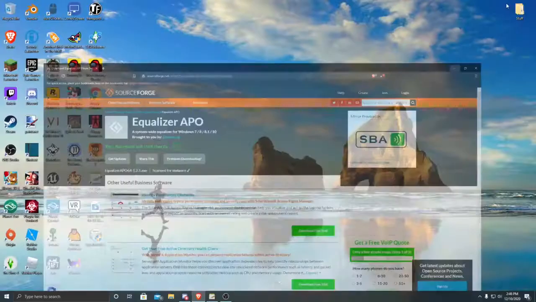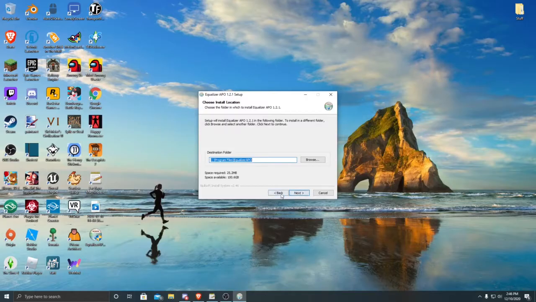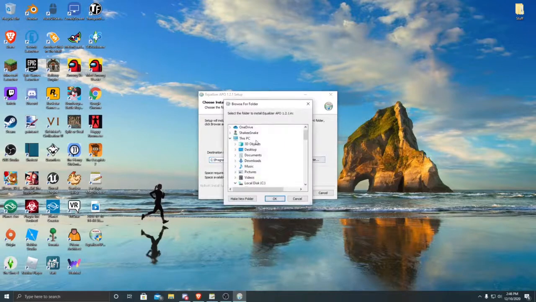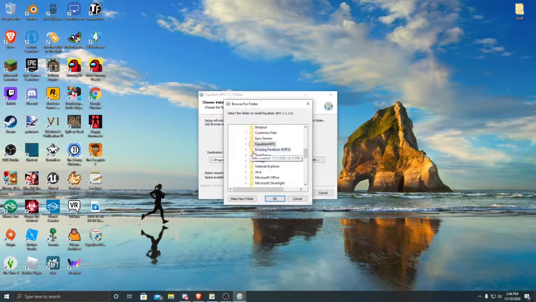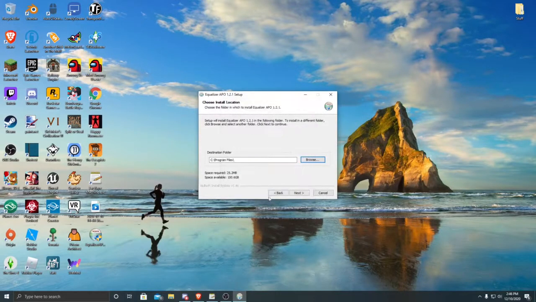Now, when you click it, this should actually start to install it. I'm just going to do it for you guys. Once you install it, you can go through the settings. I agree. Okay, now these program files. You want program files, so keep it like that. Or if it's not program files, set it to program files by hitting browse. Then go to local disk and go to program files, and then hit OK. And then you can see it goes to program files. That's where you want it.